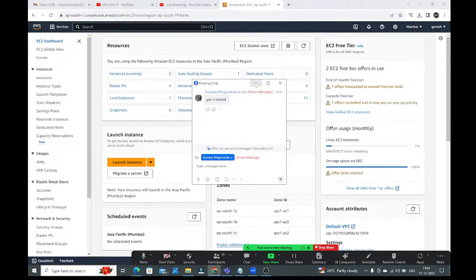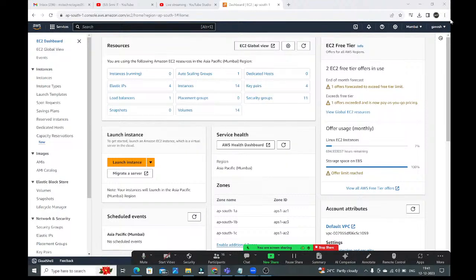Guys, if you don't create the account in the AWS cloud, then how will you practice Linux commands? From today onwards, we are going to start discussing Linux commands. If you want to practice those Linux commands, everyone should have an account in AWS. Why? We are going to create the virtual machines in the AWS cloud only. So everyone should create the account.